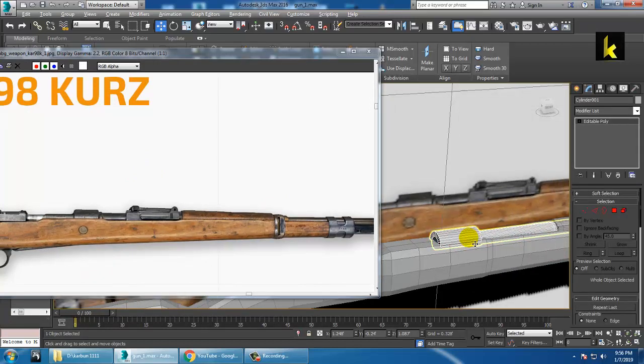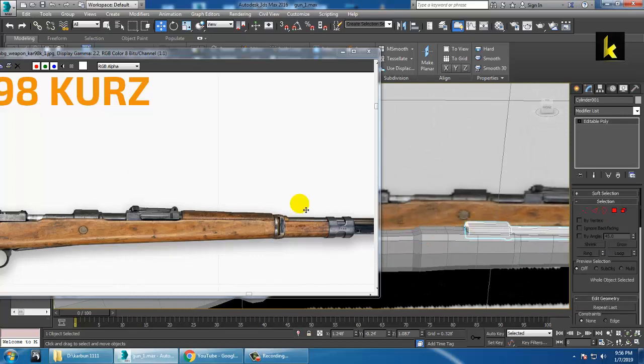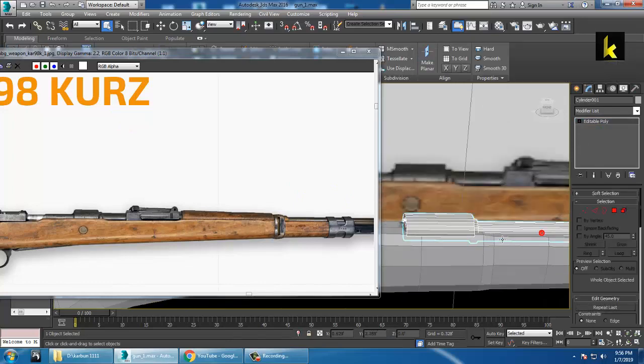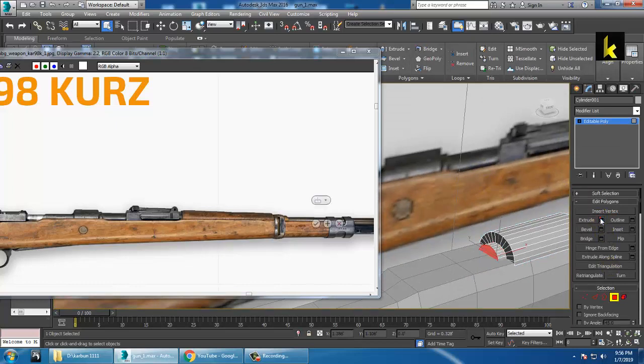So again select this part over here, and okay, leave this part. Okay, so select this element and again use the extrude option over here like this and click OK.